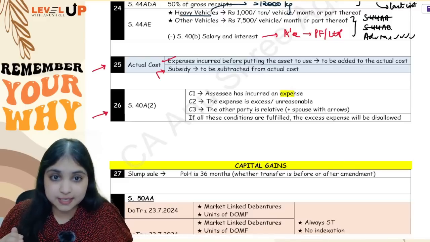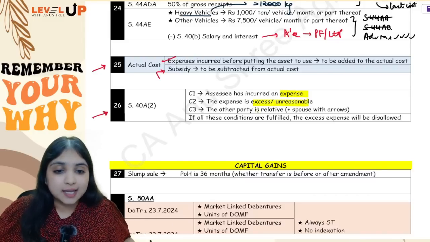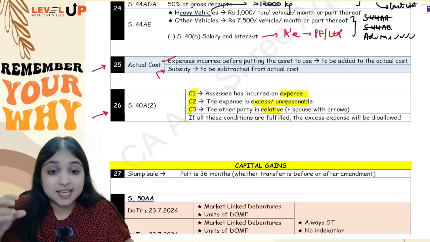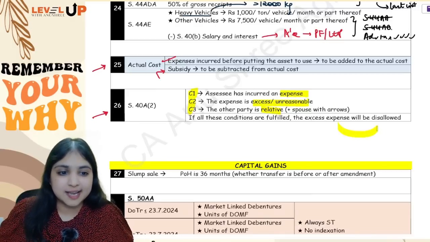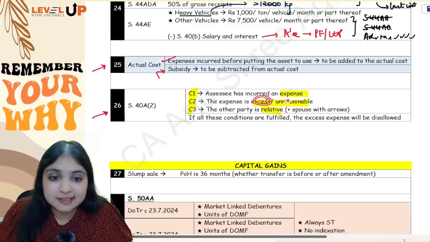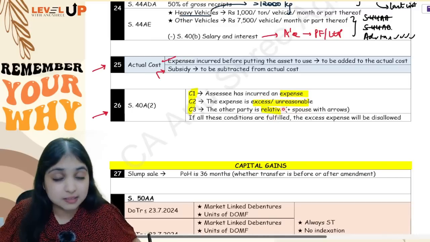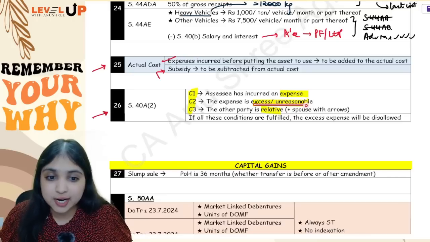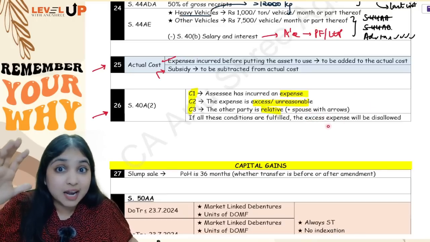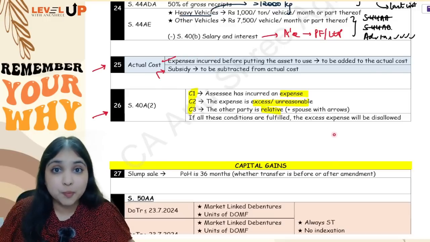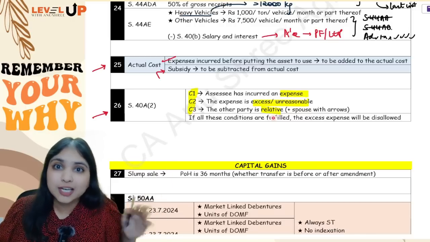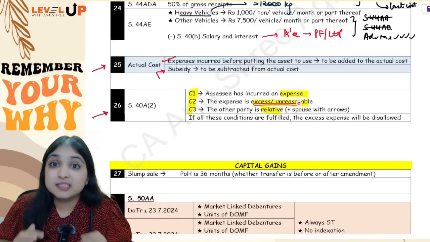Assessee has incurred an expense. The expense is excess or unreasonable, and the other party happens to be a relative. If all these 3 conditions are fulfilled, then whatever is the excess or unreasonable portion, to that extent the expense will be disallowed. Okay, now I'll tell you what mistake happens over here. As soon as students see this word excess or unreasonable, they straight away disallow the expense. There are 2 things. First of all, if it is excess or unreasonable, you can't disallow the whole expense. You will disallow only the excess portion, only the unreasonable portion, that only you will disallow. Second point is, you will disallow only if the other party is a relative. If the other party is not even a relative, then even if it is excess or unreasonable, no disallowance.